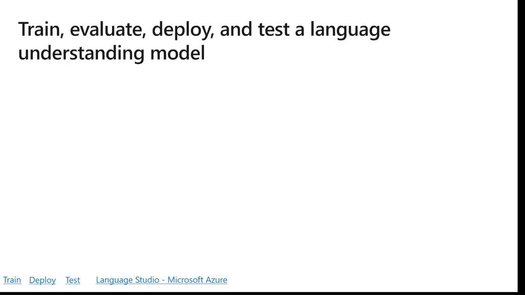You can only have one training job running at a time, and you can't start other jobs in the same project. Model evaluation is triggered automatically after training is completed successfully. The evaluation process starts by using the trained model to run predictions on the utterances in the training set and compares the predicted results with the provided labels, which establish a baseline of truth. CLU supports 2 modes for training your model: standard and advanced training.